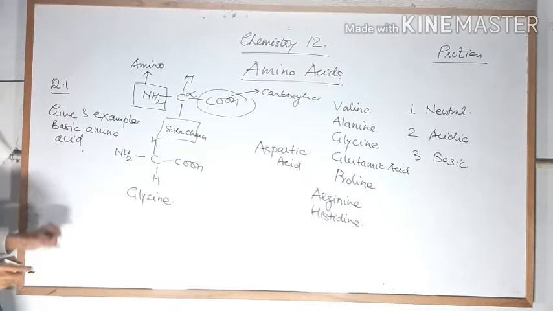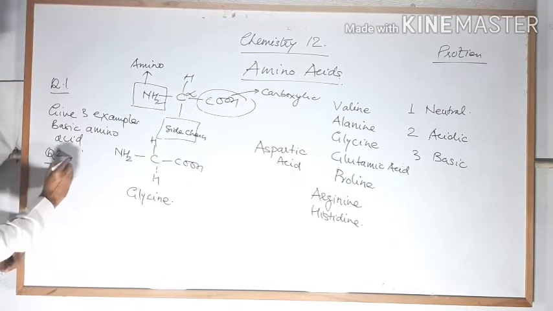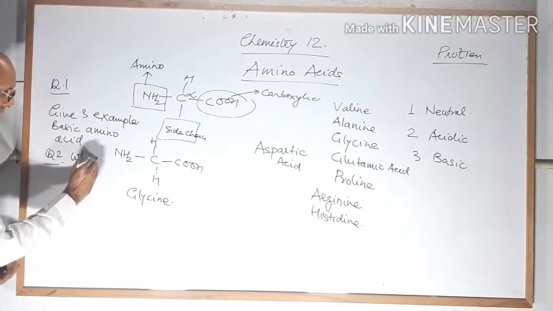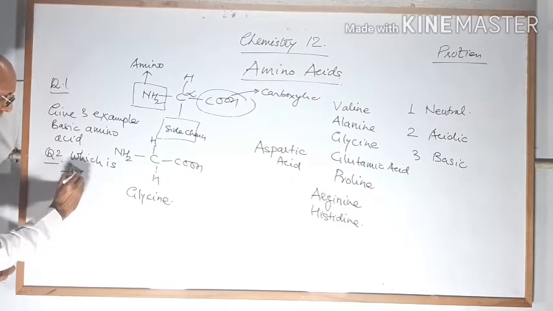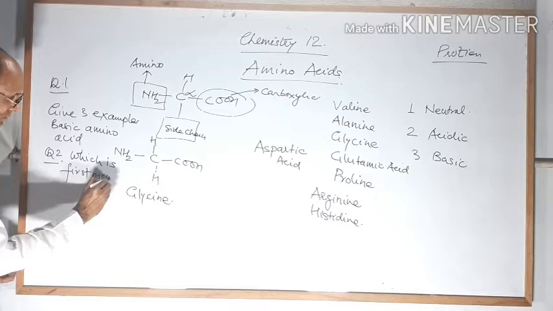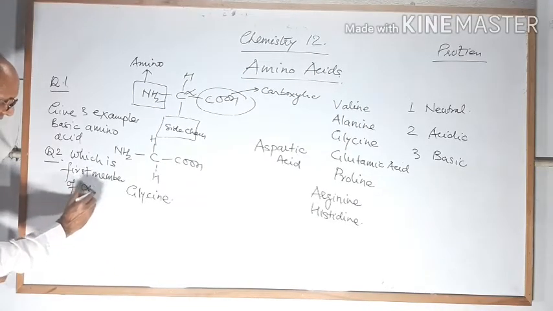And question number 2: which is the first member of alpha amino acids?